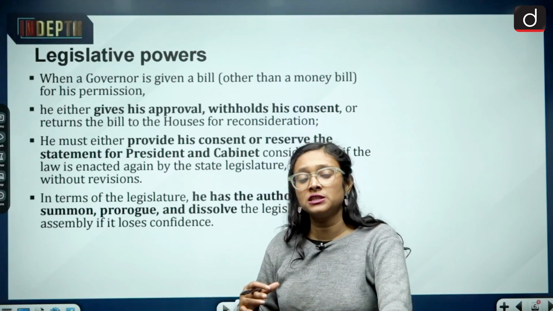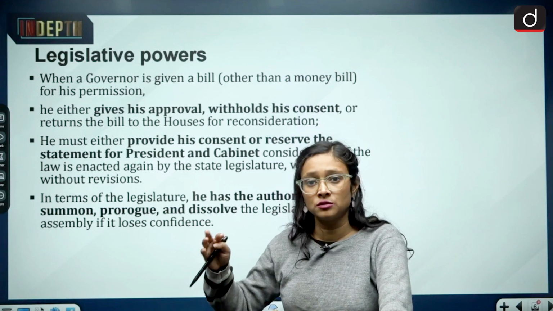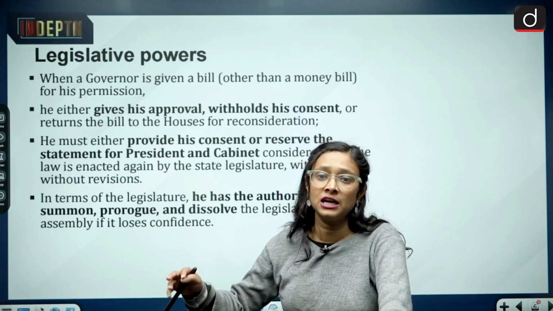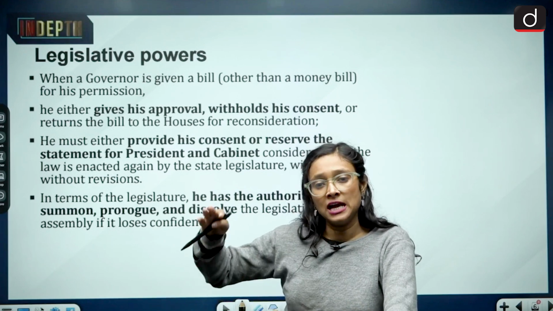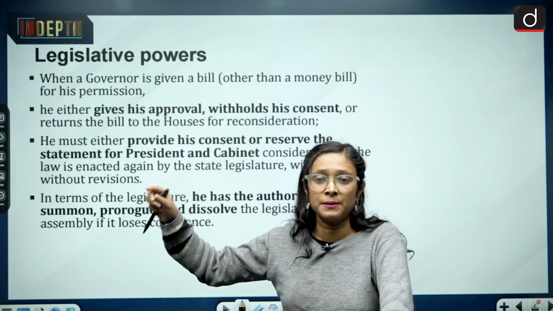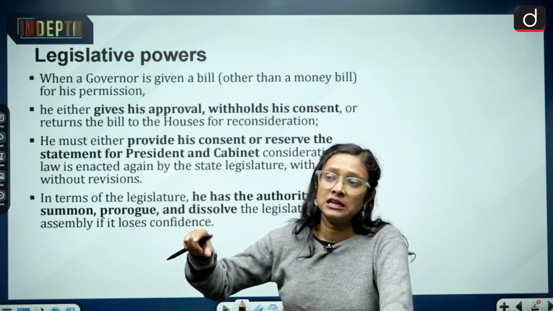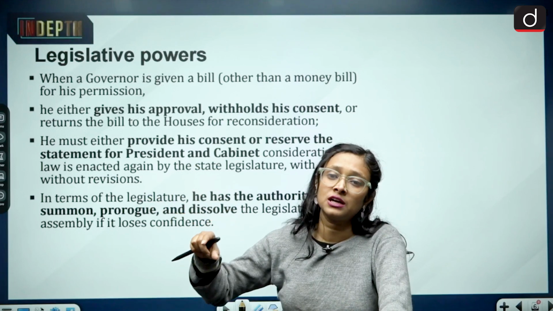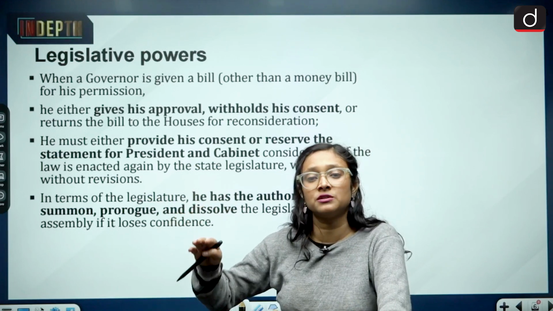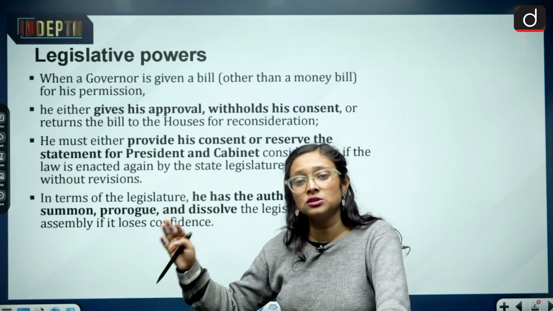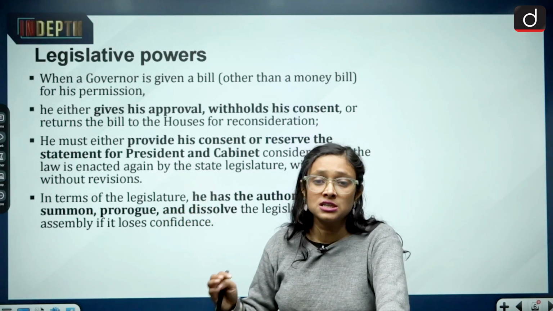Out of 12, all the bills were withheld, and when the matter reached the apex court, the governor gave assent to 2 bills, and the rest 10 were withheld by him and sent to the president for consideration.